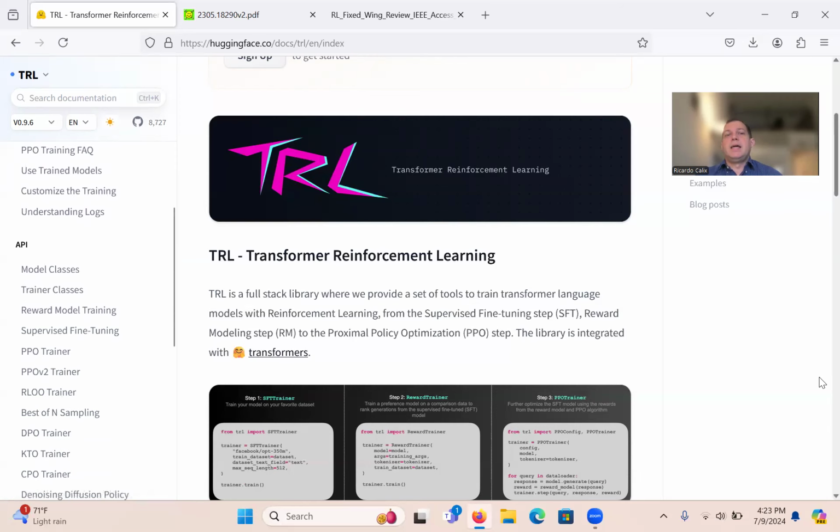Now, Hugging Face has implemented DPO as one of the trainers, as you can probably see down here. And that's what I'm going to talk about today. The paper on DPO is called Direct Preference Optimization, and that's a really interesting idea that really simplifies the problem. I really like that.